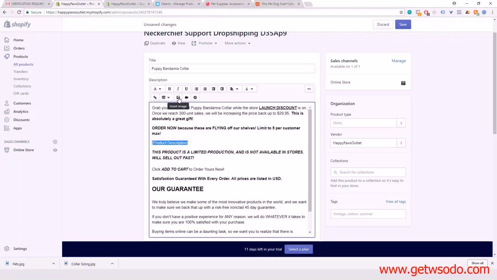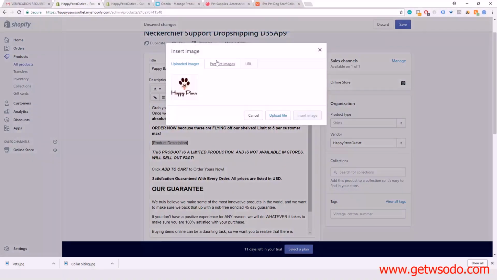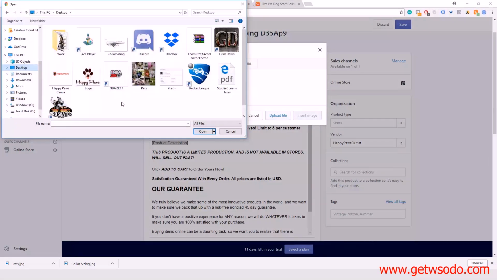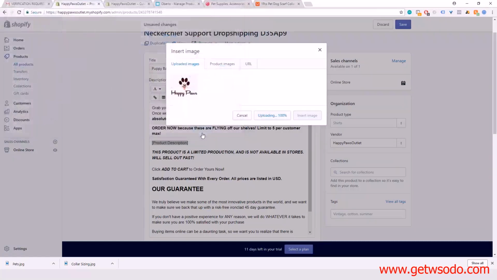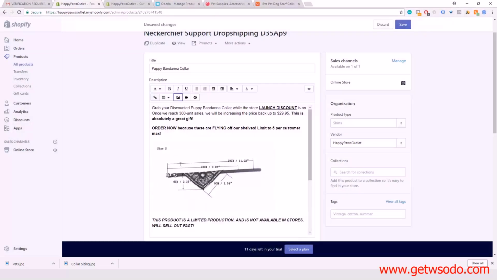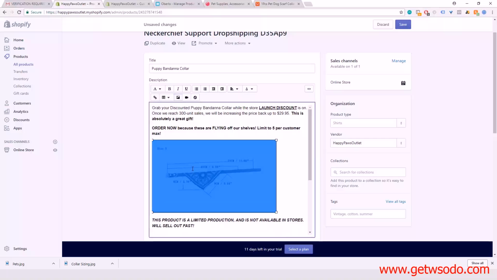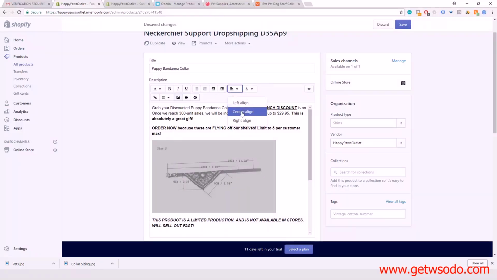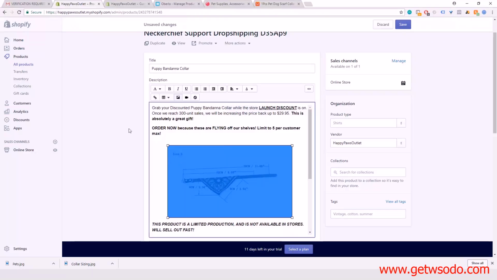So I'm going to go here, insert image, upload. All right, so we're here, and we found this image on AliExpress. I'm going to insert that image there. Basically, it tells them the sizing of the bandana.